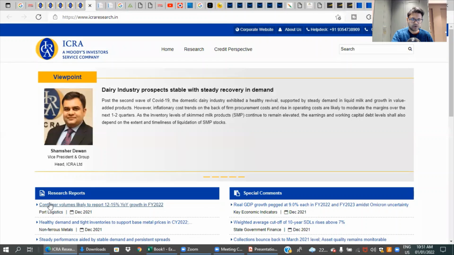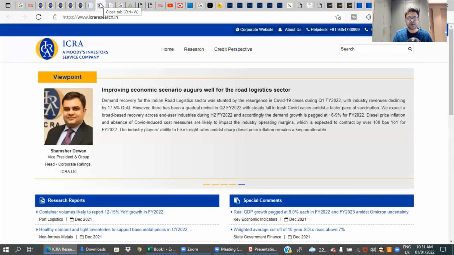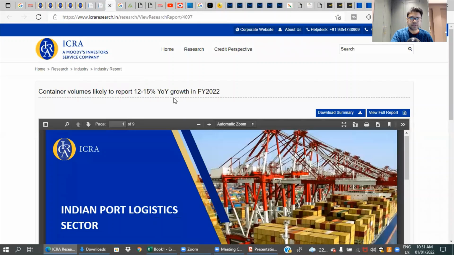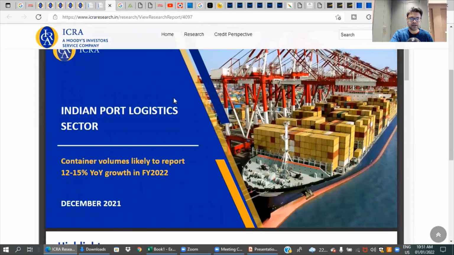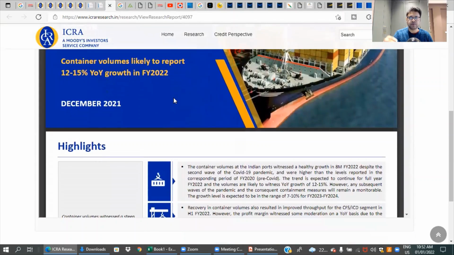And you can see they have a report published on container volume, which is the logistics sector. They may have two versions. One version will be very detailed, which they will keep for commercial uses. But they do release summarized versions, like you get a 9-page summary report of the port logistics sector, how it is going to do. And it gives you a very current view. This is December 2021. So if you have to research companies more from a tactical short-term perspective, or you are doing some technical analysis, you want to find what could be the trigger at a sector or industry level, sometimes these websites are very, very useful.